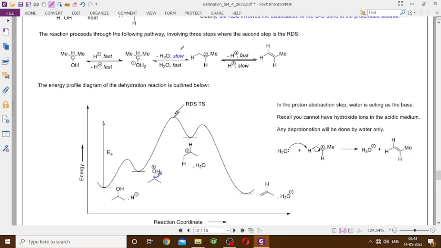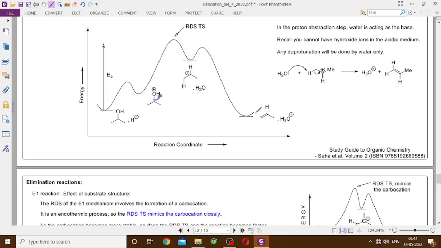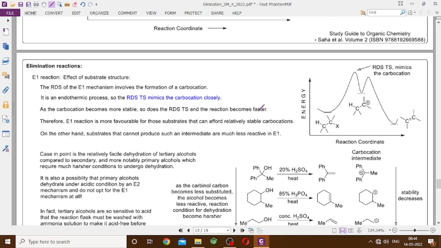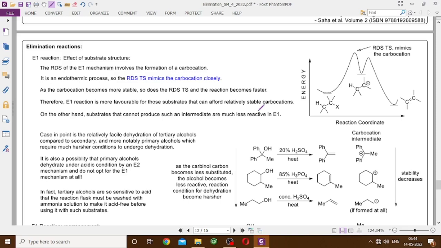The overall activation energy is the difference between the starting material alcohol and the rate determining transition state, that is the conversion of the conjugate acid of the alcohol to the carbocation. So that's the activation energy. Now, different alcohols will respond at different rates. E1 reaction rate সমস্ত অ্যালকোহলের জন্য কিন্তু সমান হবে না.